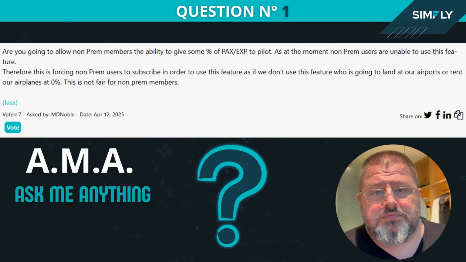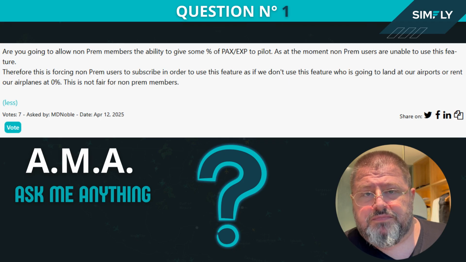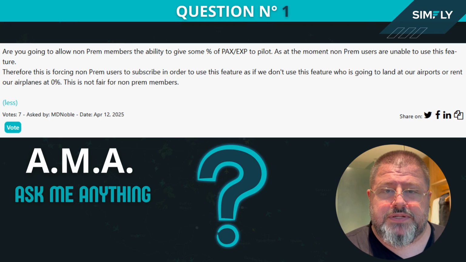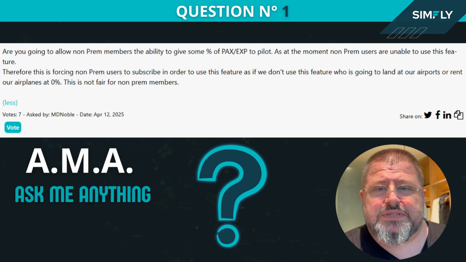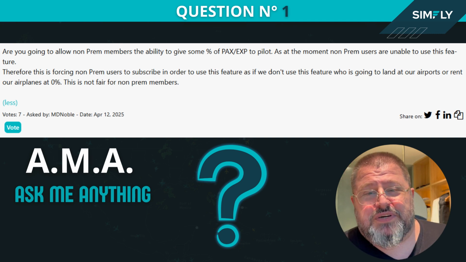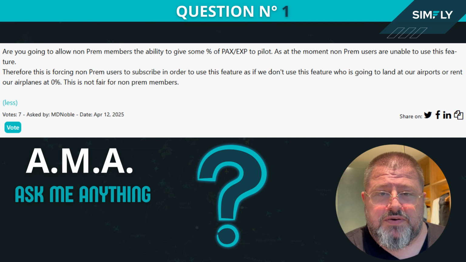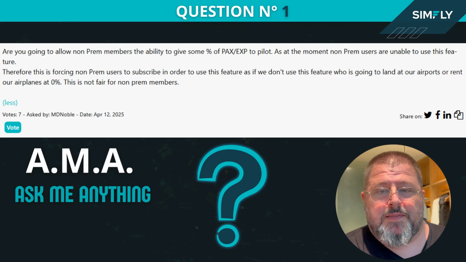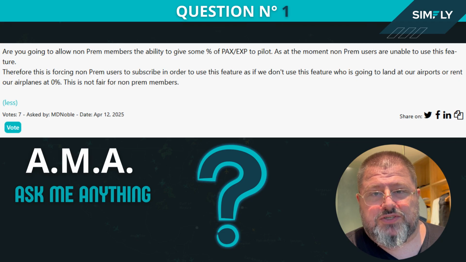It's not compulsory, and if people decide to strategically put the airplane in the right airport, they don't need to incentivize with a high percentage. So yes, if you want to share a high percentage of your revenue in packs, you don't give away experience points. Experience points stay with the airplane, stay with the airport. It's just the pack revenue that is shared with the user.